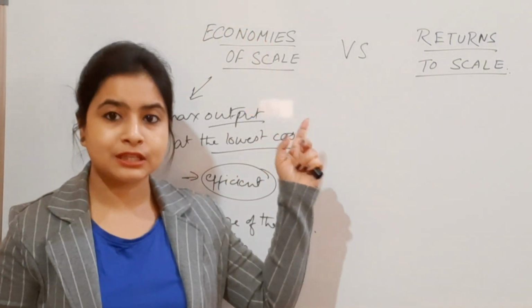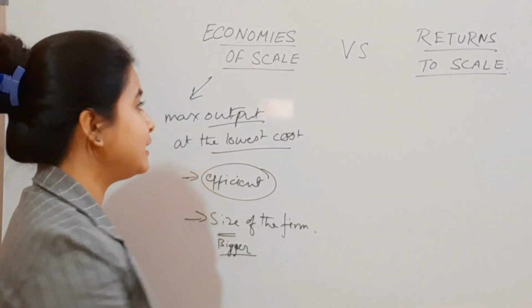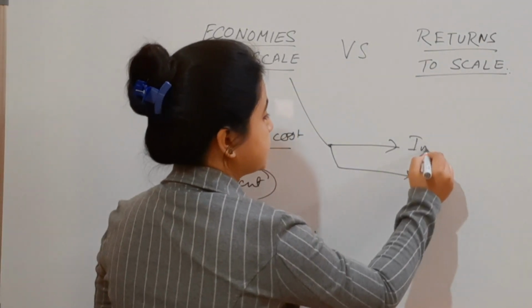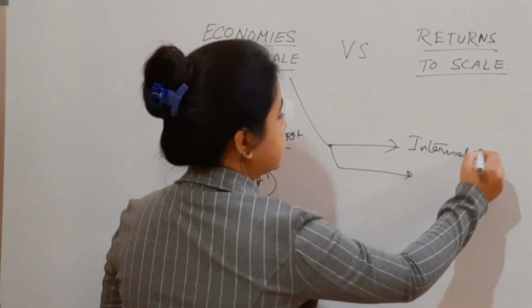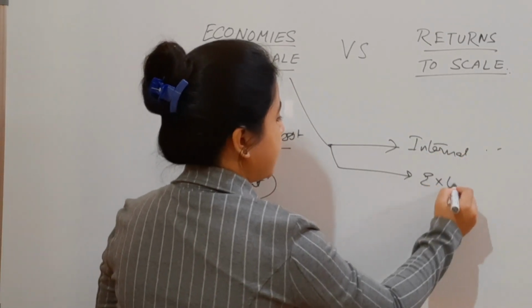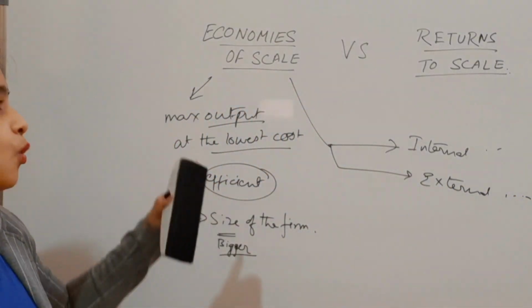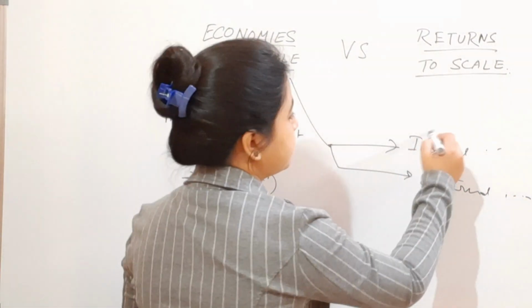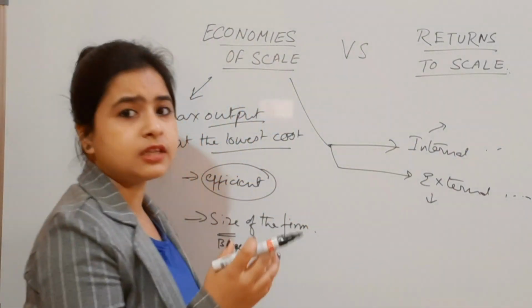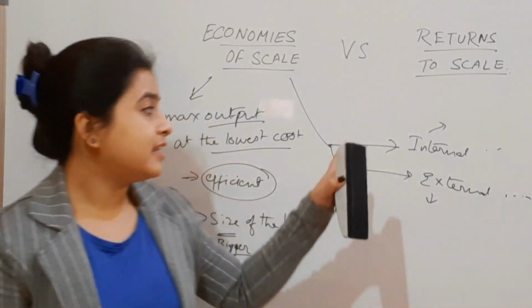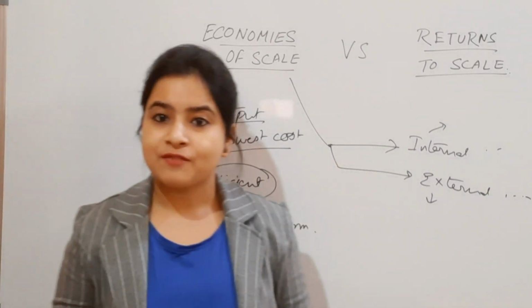Since we are talking about economies of scale, let me also highlight that economies of scale are of two types: internal economies of scale, and external economies of scale. What are these? You also have to remember these things in very short form so that you remember the basic concept of it. Okay.